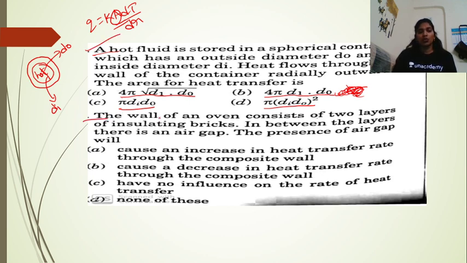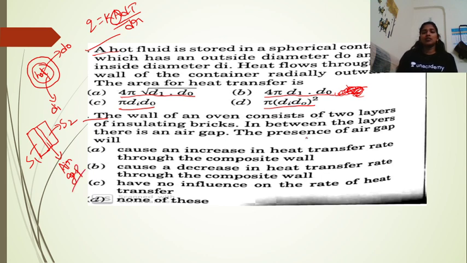Now the next problem. The wall of an oven consists of 2 layers of insulating bricks. These are 2 layers, and in between the layers there is an air gap. So this is solid 1 and this is solid 2, and in between we have an air gap, right?